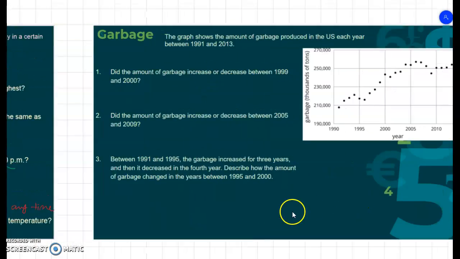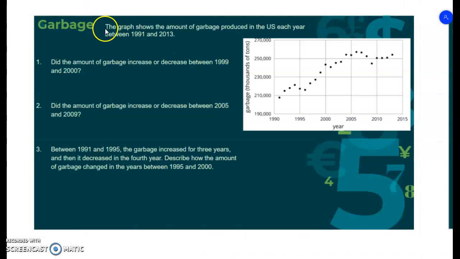So now we're going to move to our garbage here. It says the graph shows the amount of garbage produced in the U.S. each year. So we're going to have a second video here since there's a couple more slides. So take a moment, get everything down, and get ready for the second video.